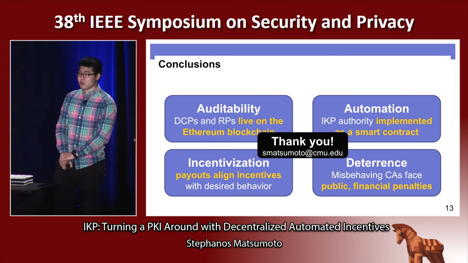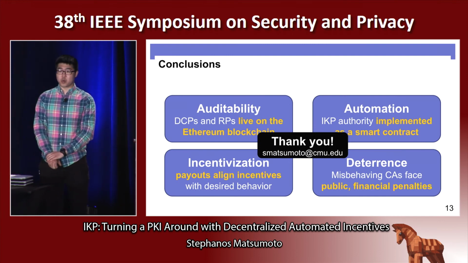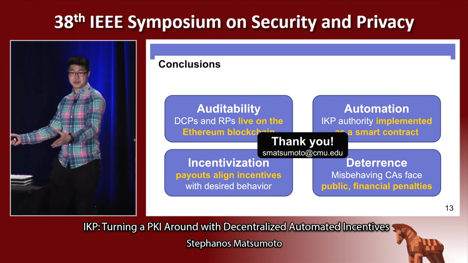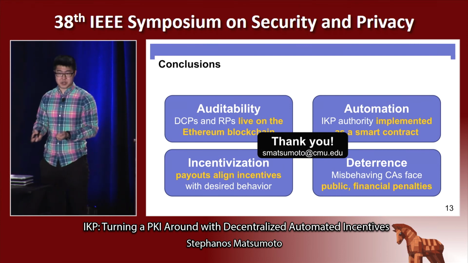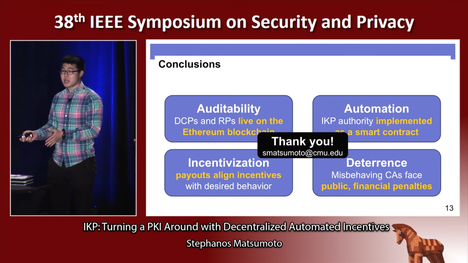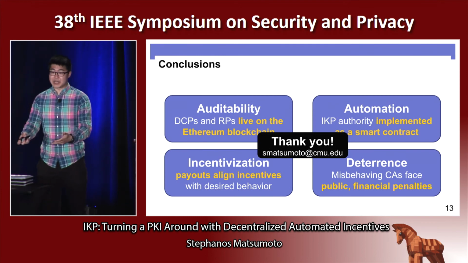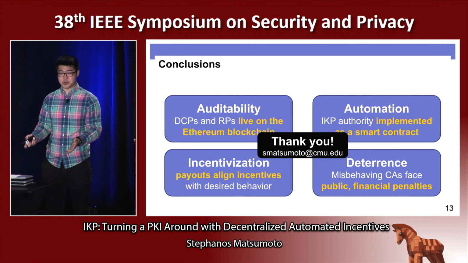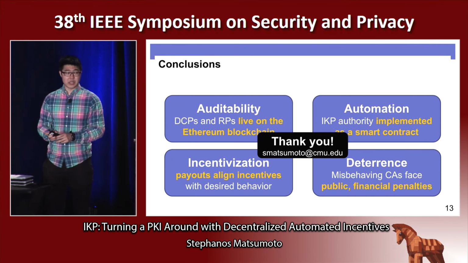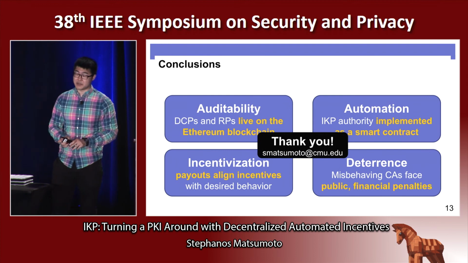So I would guess that for the vast majority of large domains, their policies wouldn't be just one person writing what their certificate policy should look like. And there's bound to be, especially in large companies, a lot of legal hurdles to get over just to have this policy in place. Now, ultimately, that is the best we can do in terms of determining whether a certificate is authorized or not: what the domain says it is. There may be other legal issues. We don't cover that in the paper, except to say that the legal framework can be a sort of fallback for if IKP fails, for example, by a domain not specifying its policy properly.